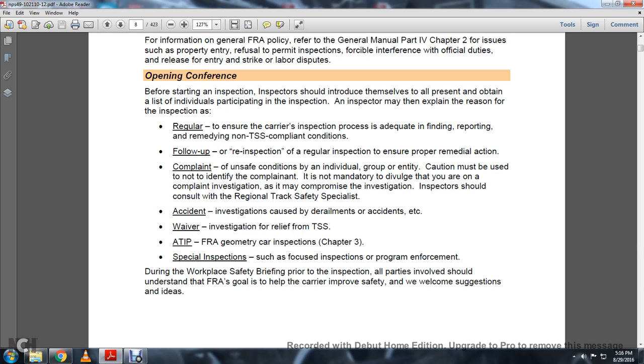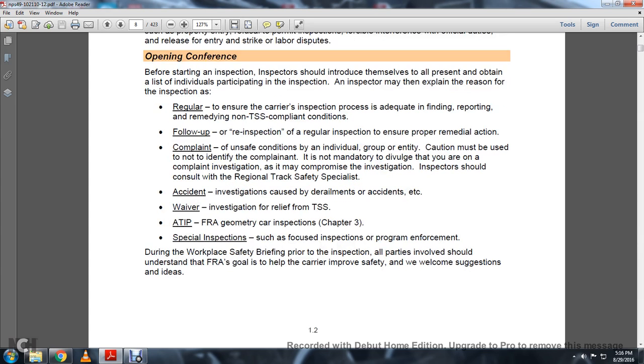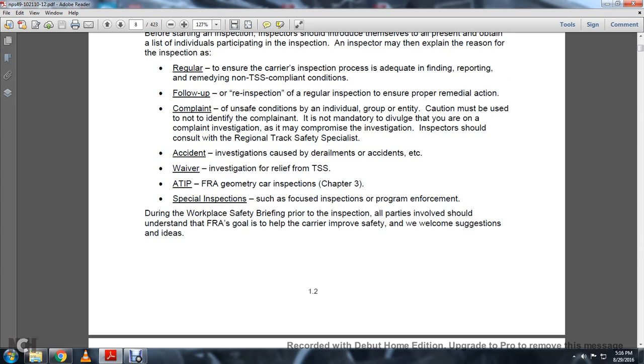Other reasons include a complaint of unsafe conditions by an individual, group, or entity. Caution may be used to not identify the complainant, but do not divulge that you are on a complaint investigation if it would compromise the investigation. The inspector should consult the regional track safety specialist. Other reasons include accidents, such as those caused by derailments, waiver investigations, relief of the Track Safety Standards, ATIP, FRA geometry car inspections, and special inspections such as focus inspections or program enforcement.